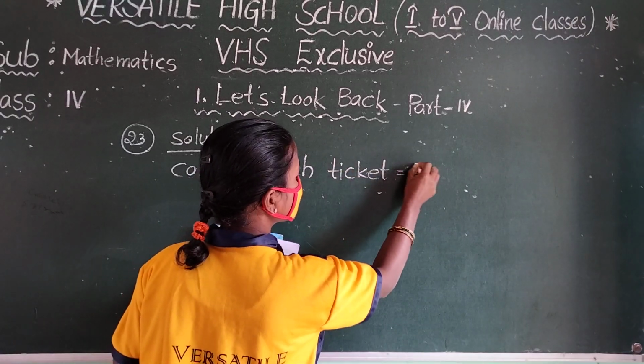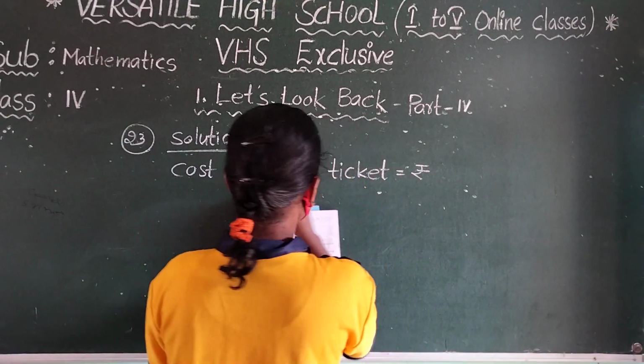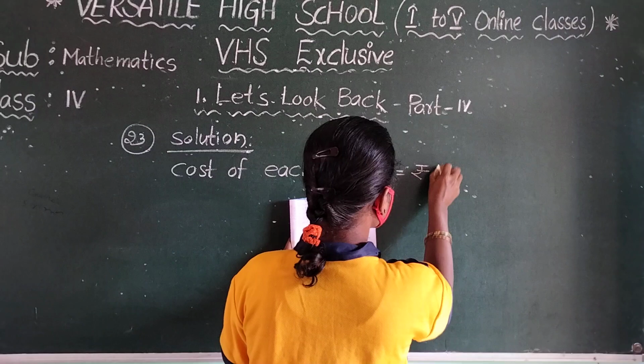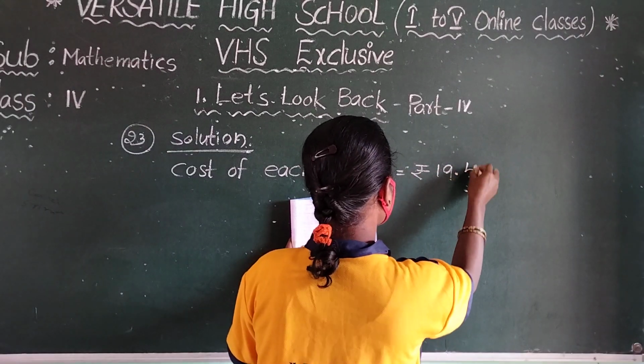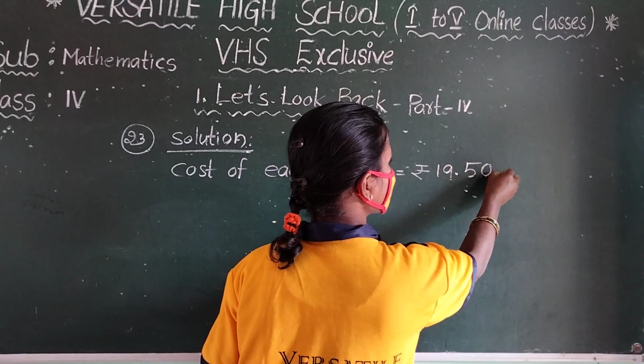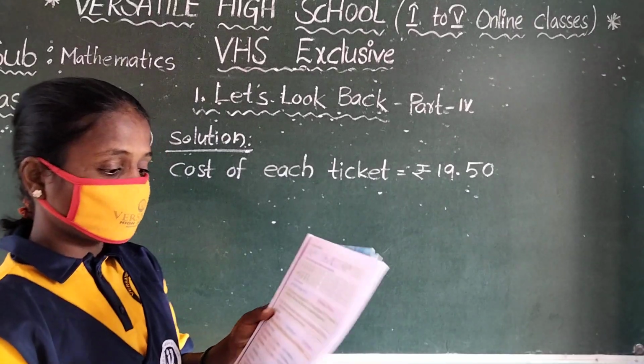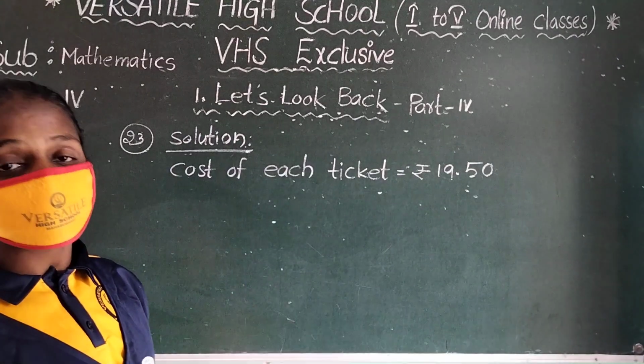Cost of each ticket is equal to rupees 19 rupees 50 paisa. How many persons went to the circus? 3 members. So we want the money required to buy their tickets.